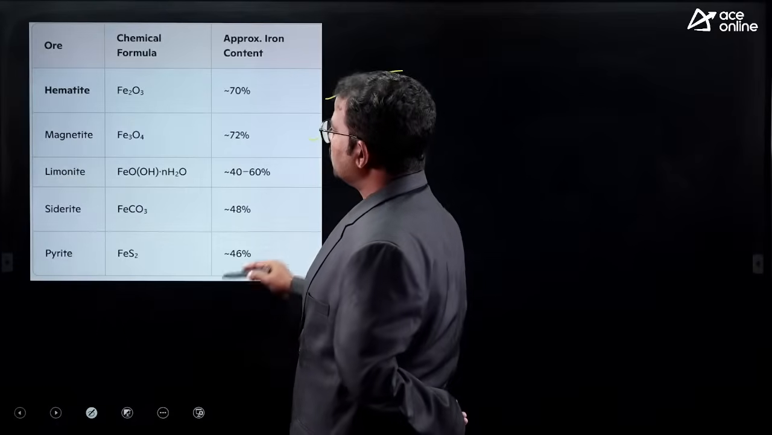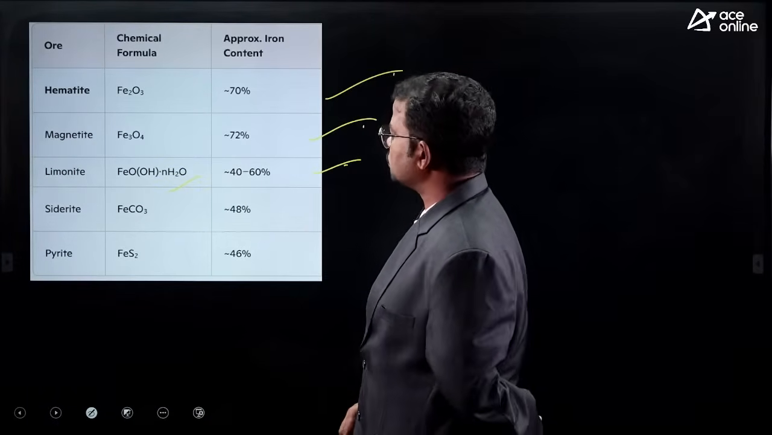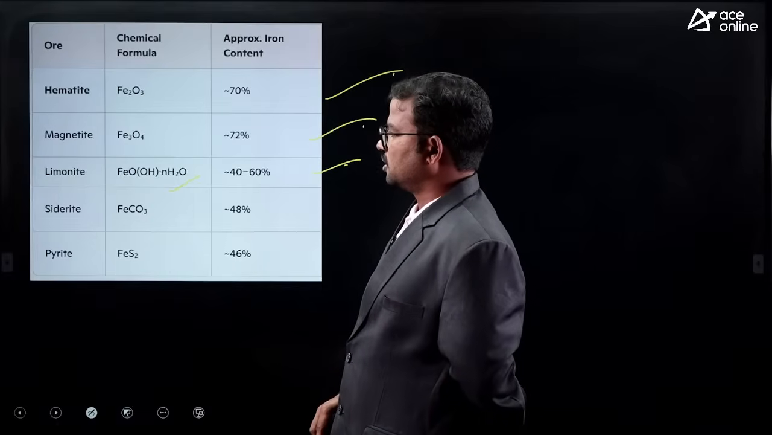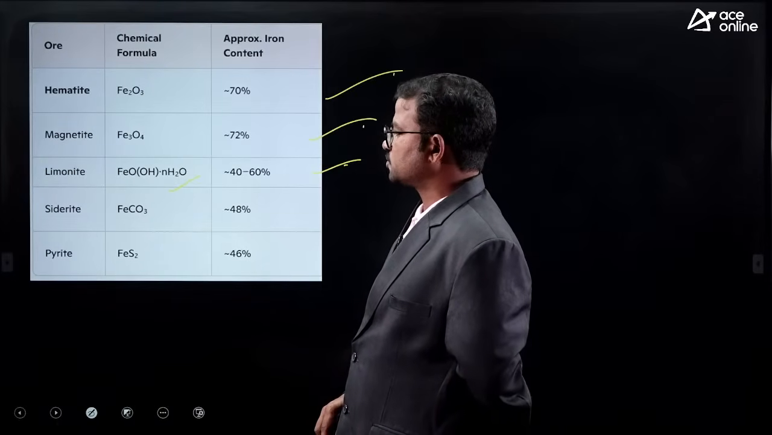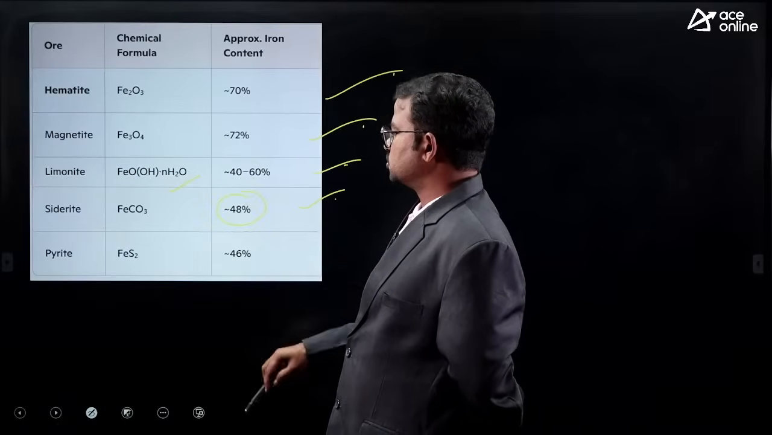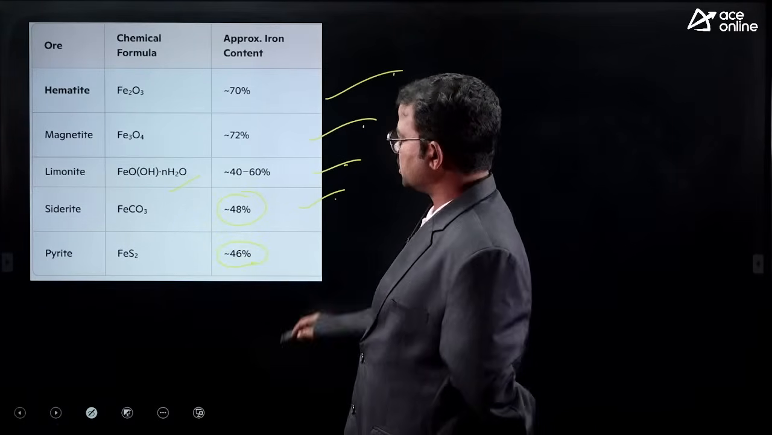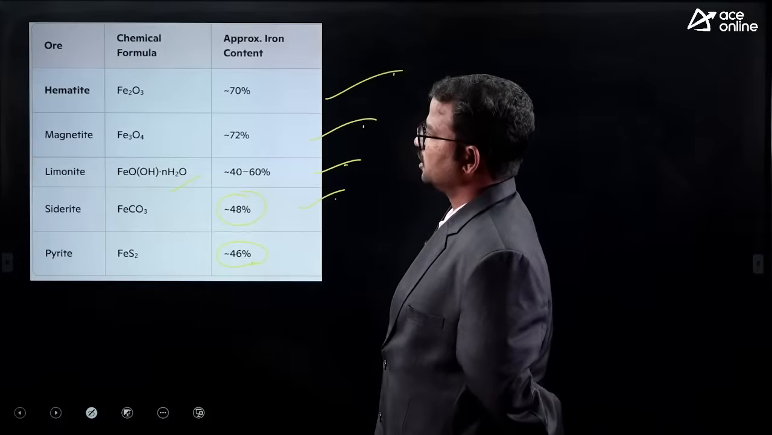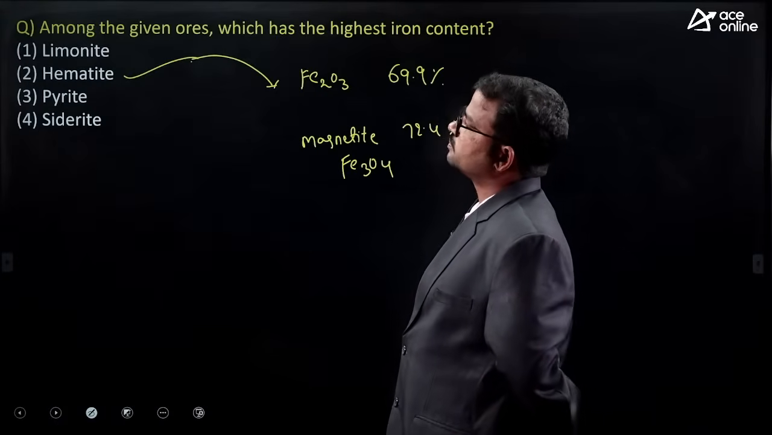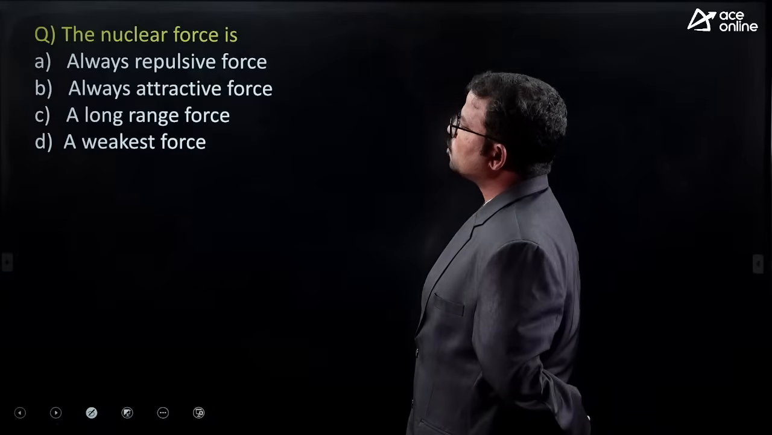72.4% exact value. Limonite, this is the formula. It has 40 to 60% iron derivatives. Siderite, FeCO3, 48%. Pyrite, mostly 46%. So here the correct one is option 2 only, hematite.